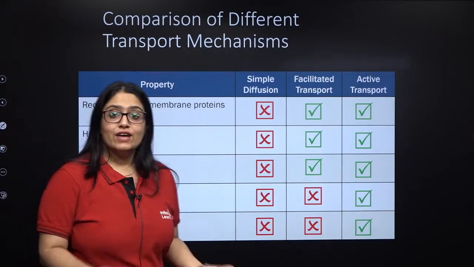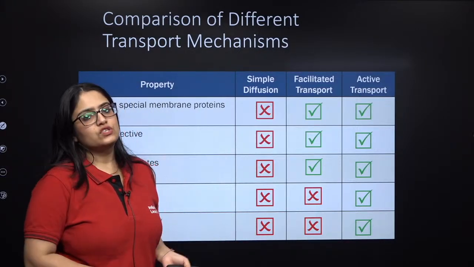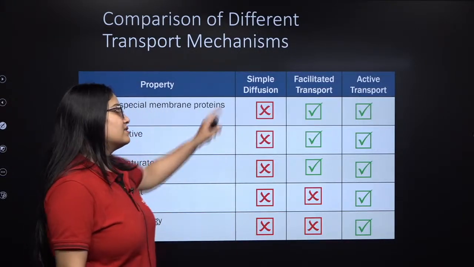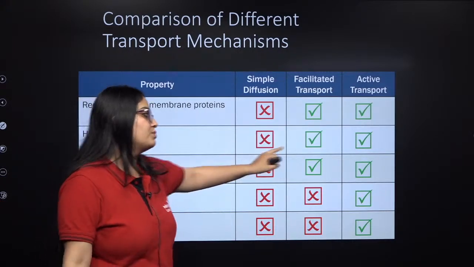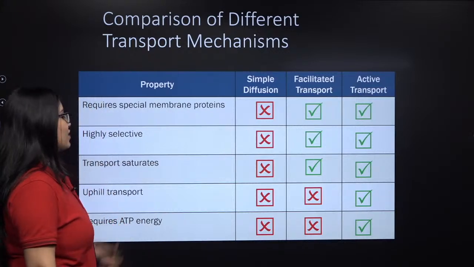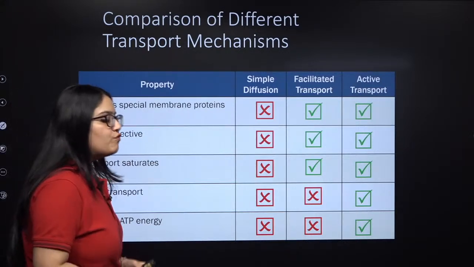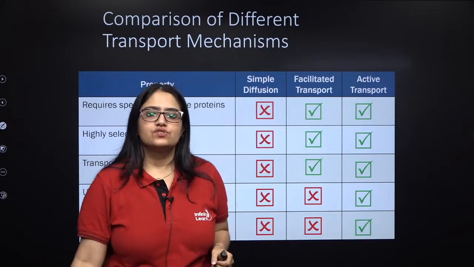Transport saturation: whenever membrane proteins, transport proteins, are involved, transport saturation is seen, my dear students. Since simple diffusion does not require transport proteins, there is no transport saturation, but the other two do require them, so they show transport saturation. Uphill transport means movement from a region of lower concentration to a region of higher concentration.